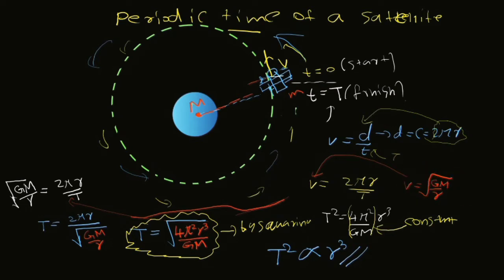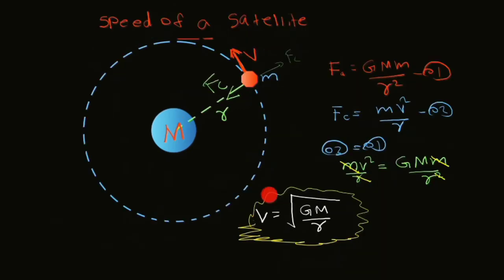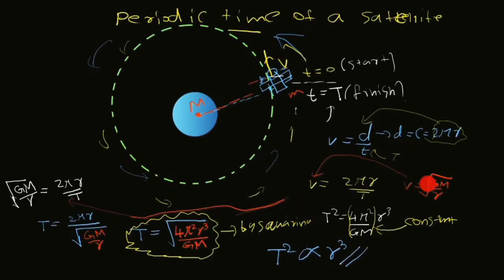Now v is equal to the square root of GM over r. We just obtained that previously. Just go back and see it. So remember that v is equal to the square root of GM over r. And that's why I told you to remember this one. Now we can apply this v to the v of the previous yellow colored one. Now the velocity, the square root of capital GM over r, is equal to 2 pi r over T. Now make T the subject: T is equal to 2 pi r over the square root of GM over r. Now it looks really ugly.